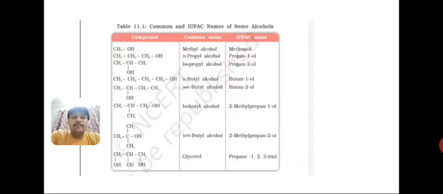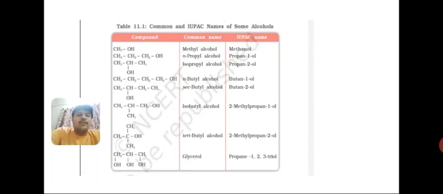Clear? Now let us start the naming section, that is the common and IUPAC names of some alcohols. So students, here the functional group is OH, right, and its suffix is OL. Okay, and the general name we can say is alkanols, meaning we remove the E of alkane and add OL.